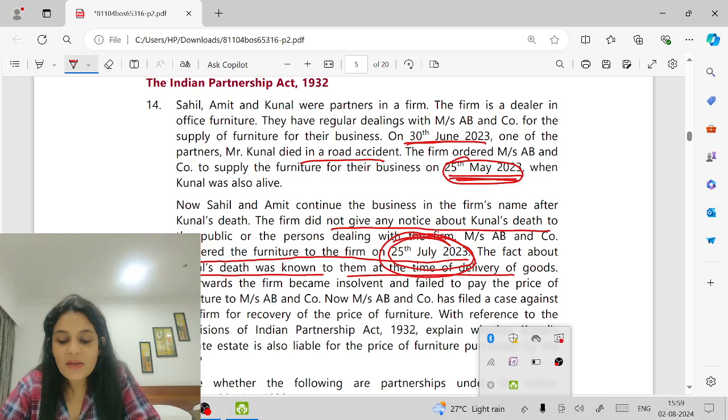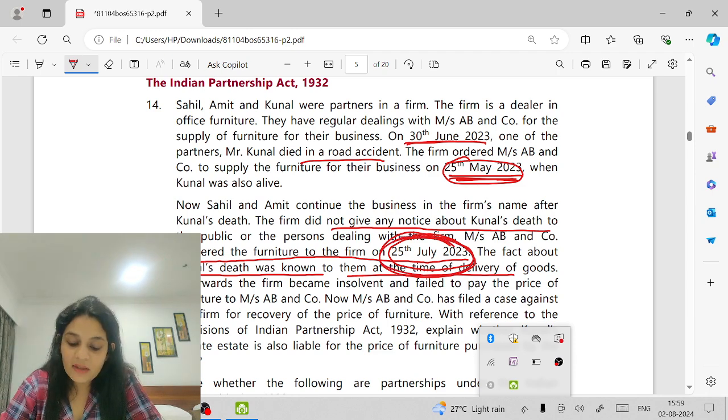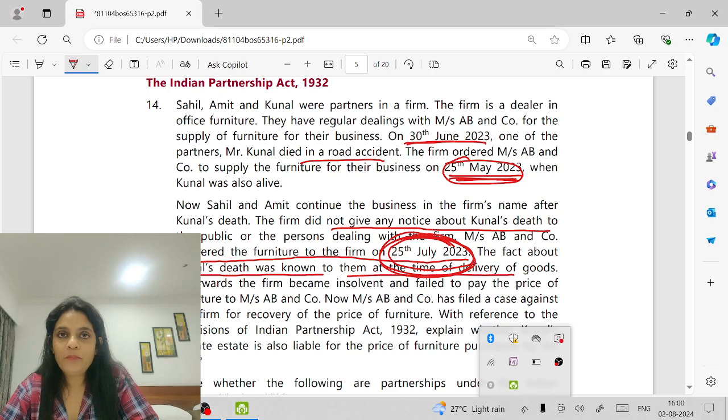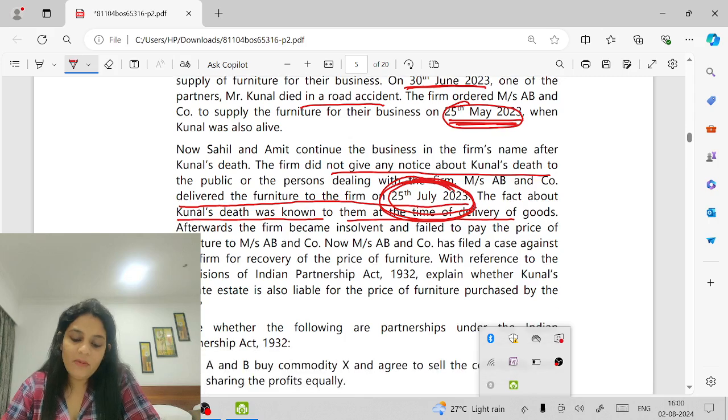Here, I have just placed an order. The order was never accepted. The goods were never delivered. The liability has not arisen. The liability arises on 25th July. On 25th July, was Kunal even alive? No. So, is Kunal liable for this supply? No.